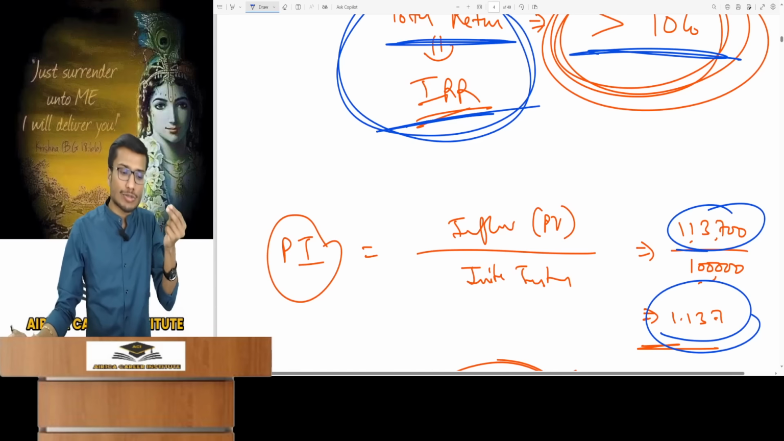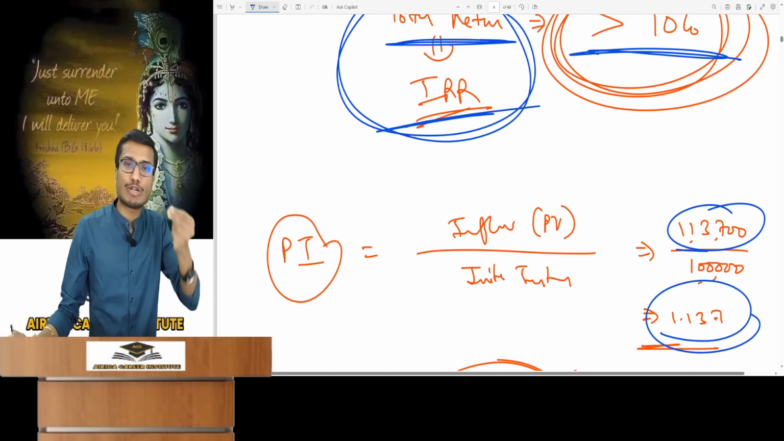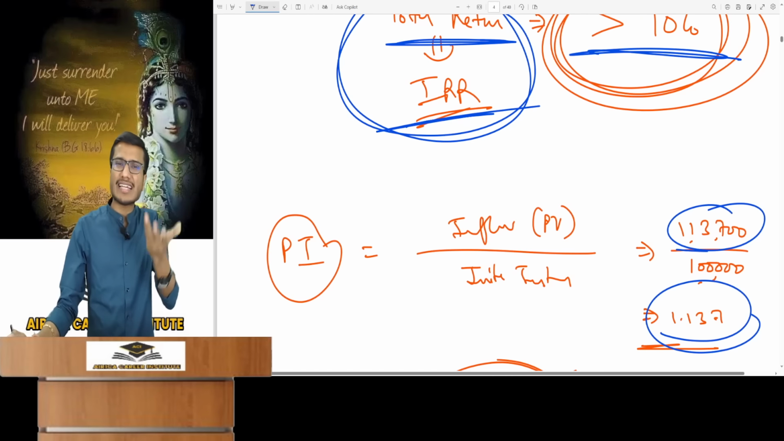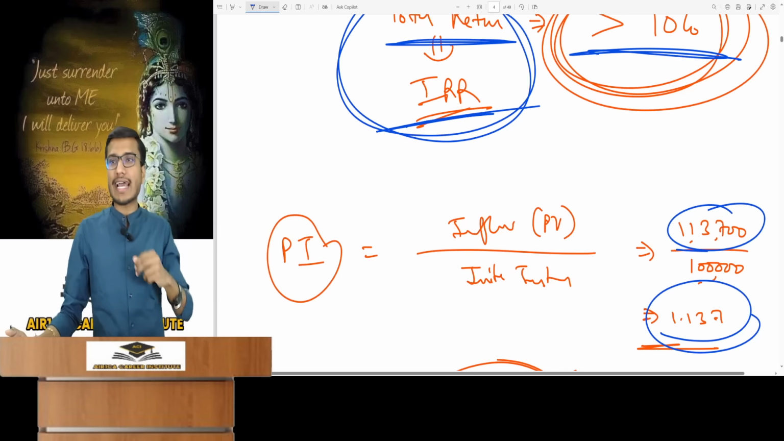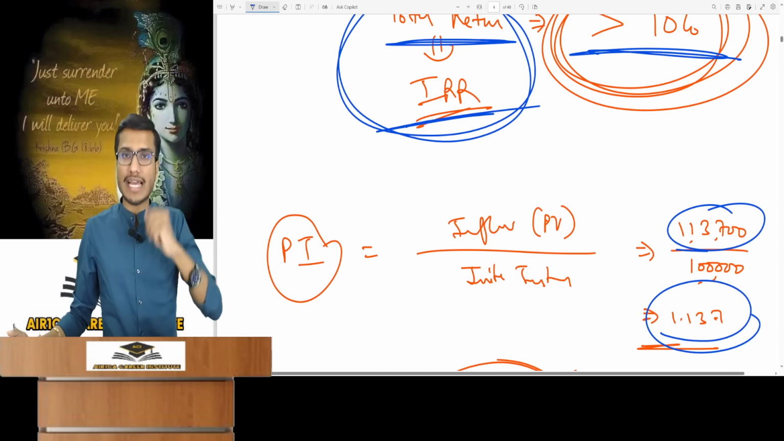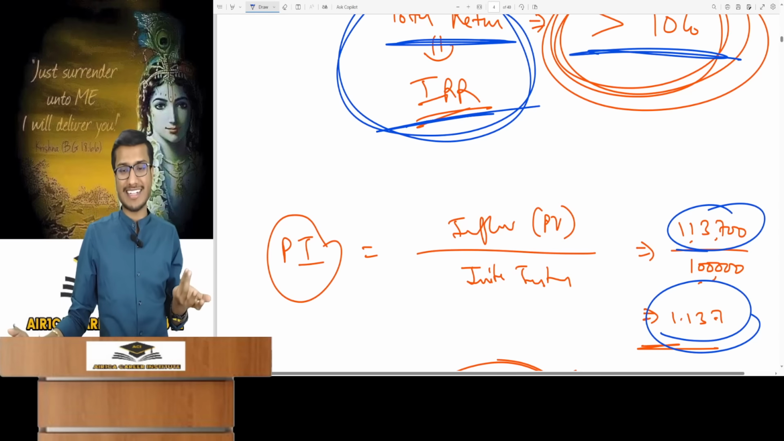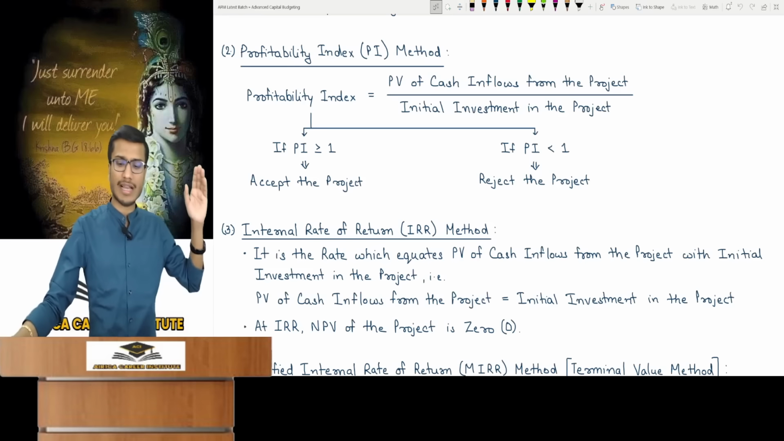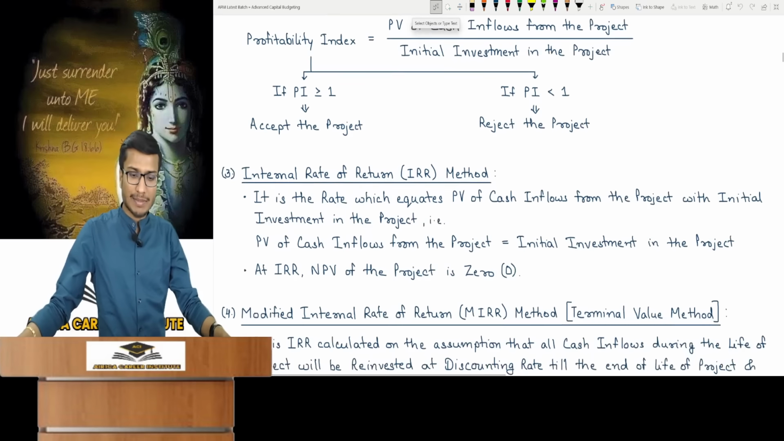This means if your PI ratio is greater than or equal to 1, accept the project. If it's less than 1, don't. If it's 0.9, then investing 1 rupee means you're getting 0.9 and no benefit. It's simple. Remember, it's for odd questions, not very useful. Don't spend too much time on this.